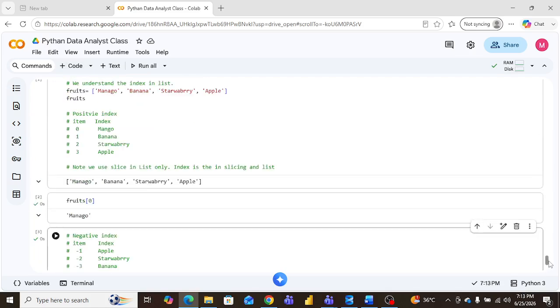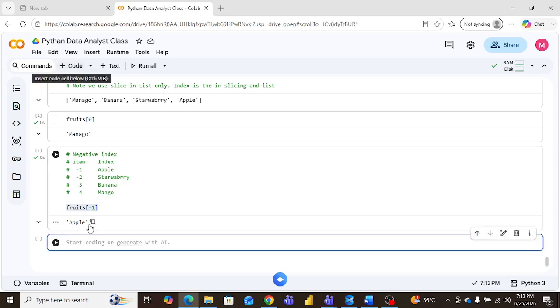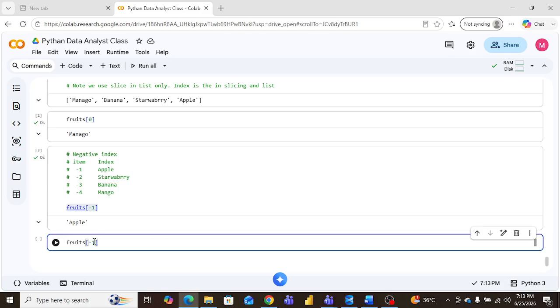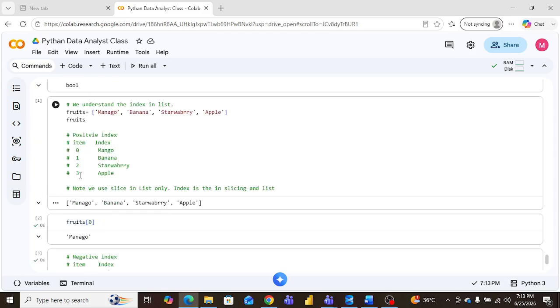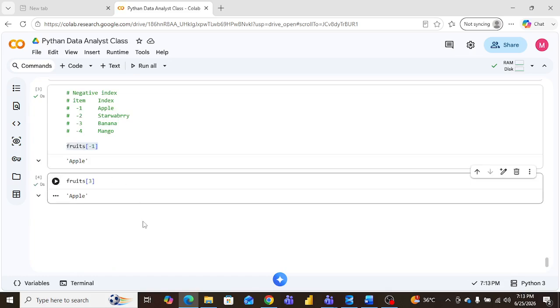Okay, I want it in a positive way. Same thing, I want the same, but I don't want to write the negative. What should I write here? Here is a three. Why three? There is a three index, index number three: zero, one, two, three. Am I right? Yes, this is the correct one.